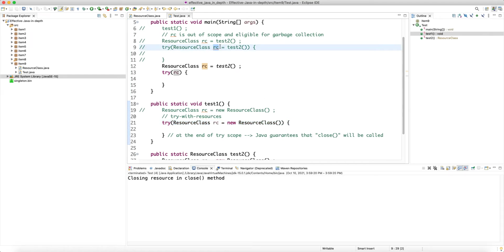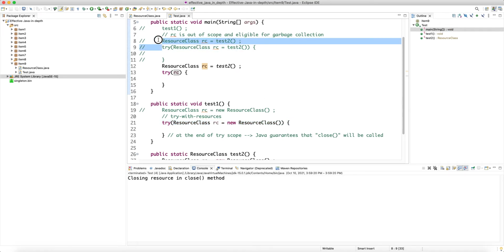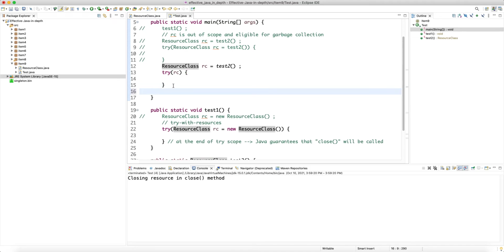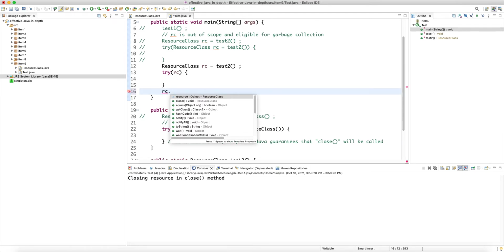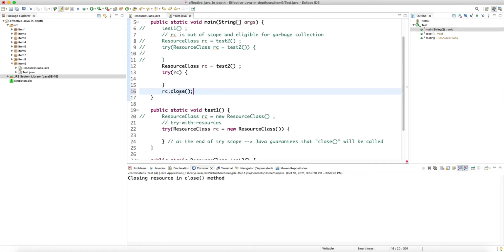This reference did not exist before going into the try argument. But in the most recent version of the JDK, they actually relaxed this. But then the question is, okay, if this reference exists before the try, it also is available outside the try, right? But we know that the try calls the close on the resource. So what happens if we call the close on it?